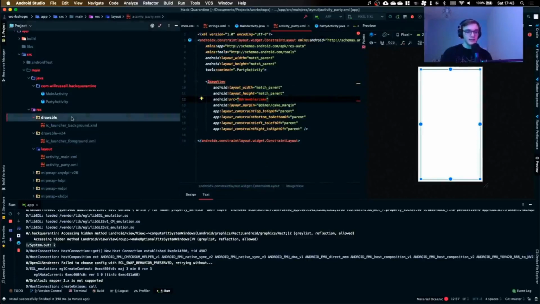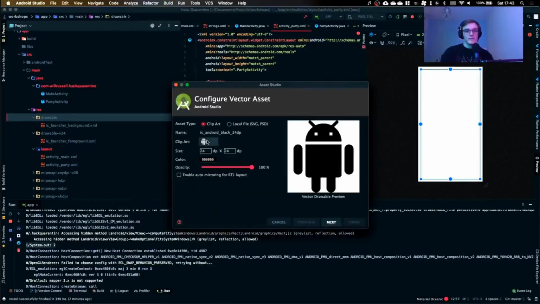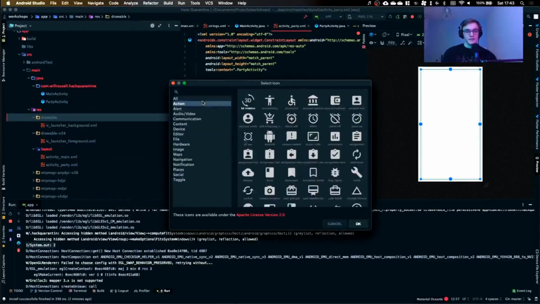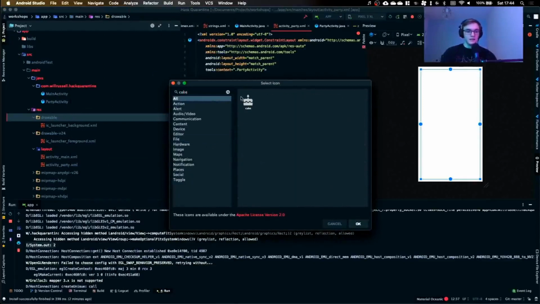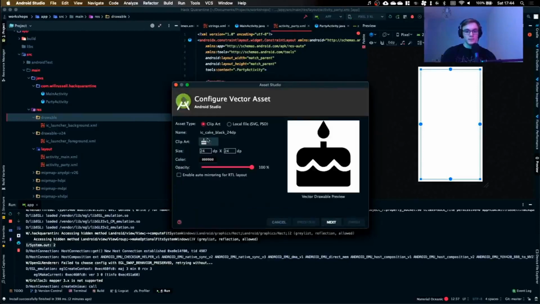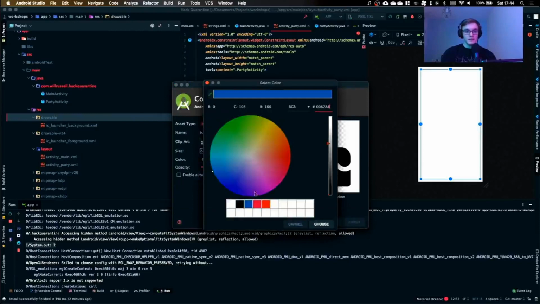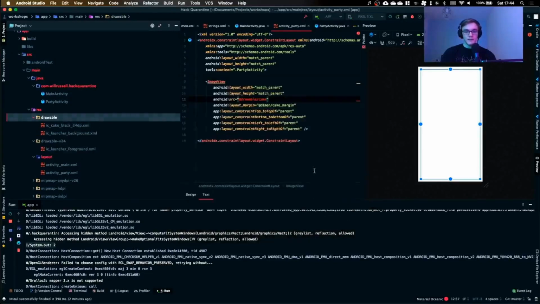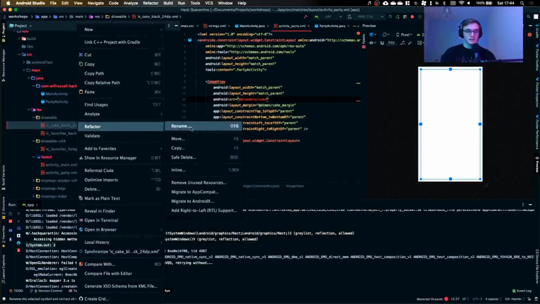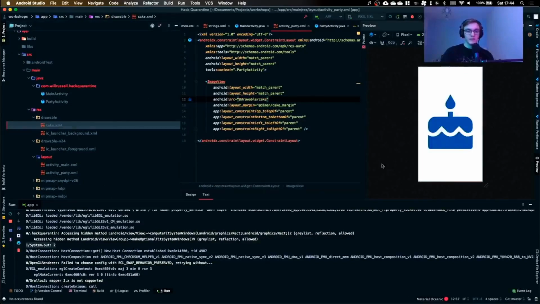So if I right click on here, I can add a vector asset. Now these are our icons inside of the app. So if I go to the top and search cake, I can get a nice cake icon. That's exactly what we want. And I'm going to set this to be, let's make it a nice blue, Hack Quarantine sort of colors. And now I have a thing called a cake. Apart from I didn't label it cake, that was a mistake. So if you click refactor, rename, I can just name that cake very easily. There you go. Job done. Now we have a blue cake on our screen.